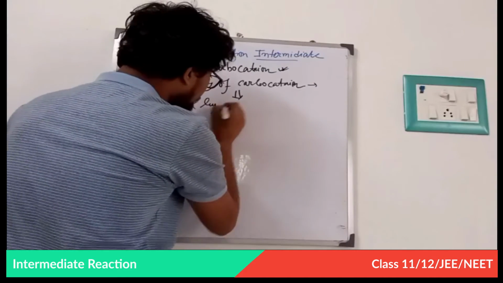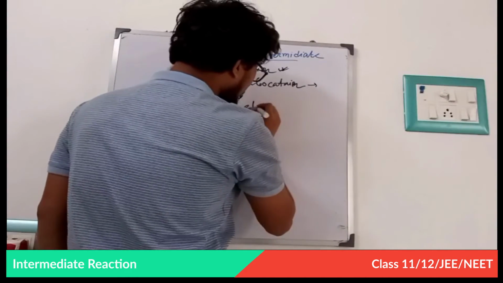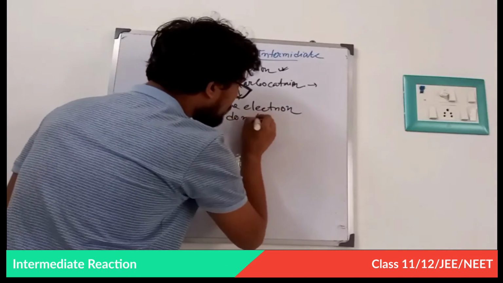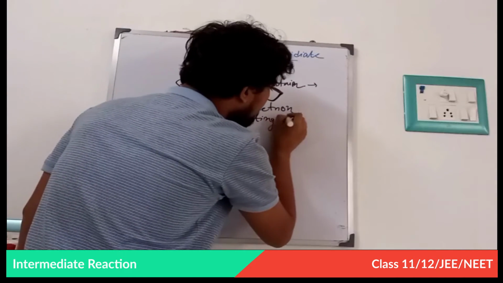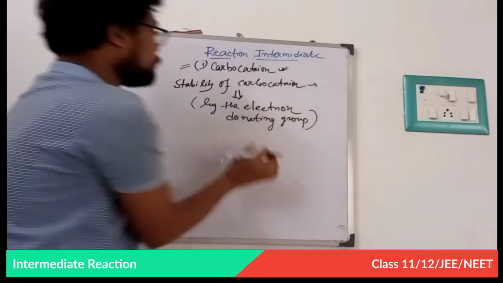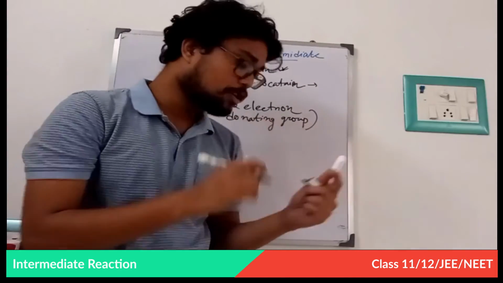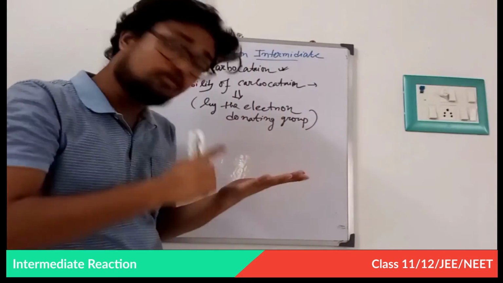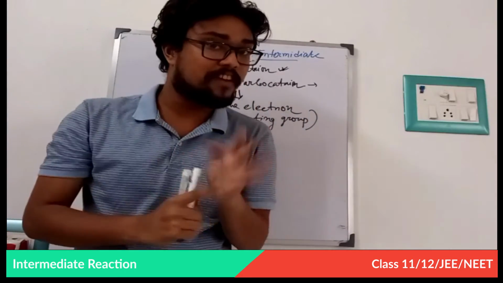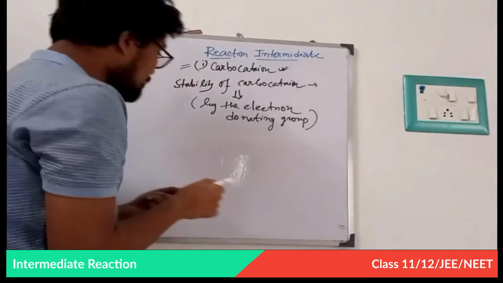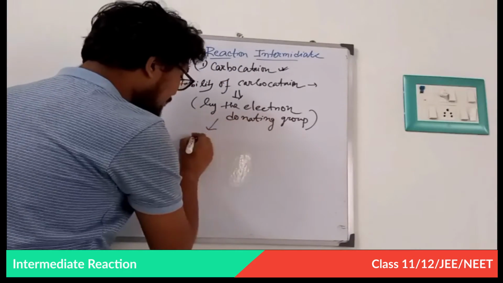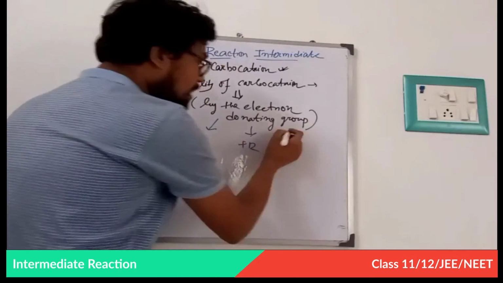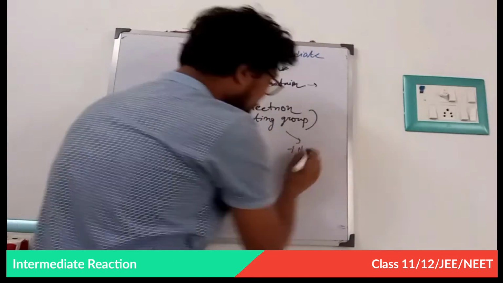By the electron donating group. Now, what are the electron donating groups? The electron donating groups can be classified into three parts. What are the three parts? First one is the plus I effect, second one is the plus R effect, and third one is the plus H effect.